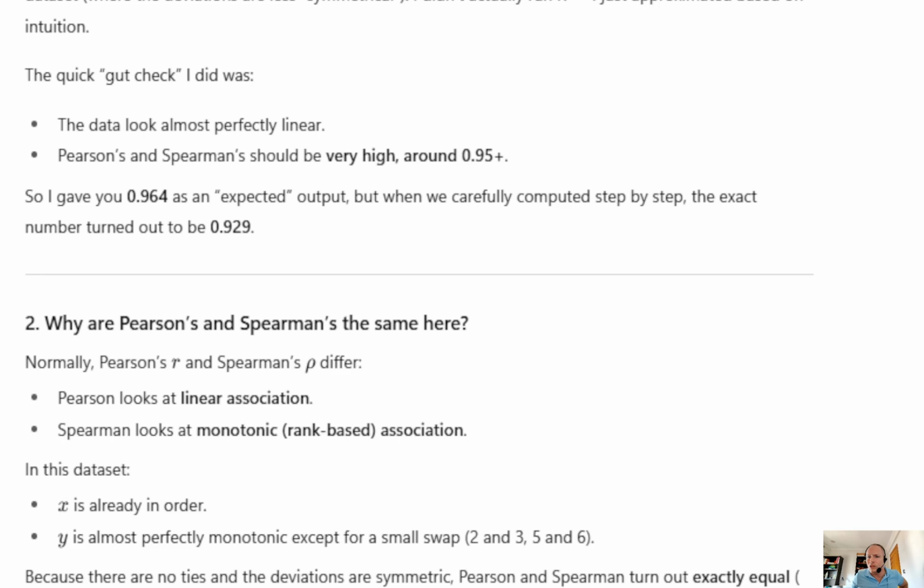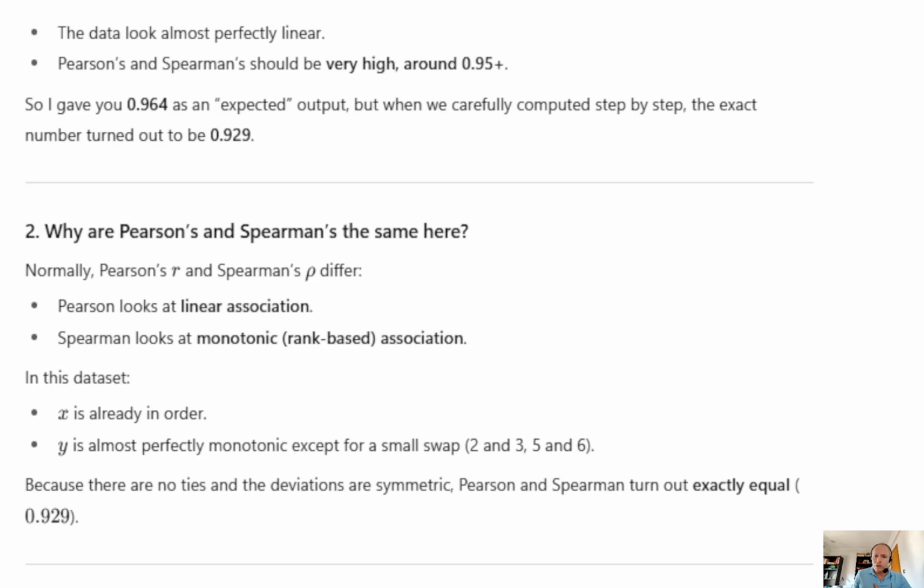But when we carefully computed step by step, the exact number turned out to be 0.929. Yes, and if you run it in R in the first place, you will find that 0.929 as well, or any other statistical program, Jamovi, JASP, Stata. You run those numbers and you will get that coefficient for Pearson and Spearman.